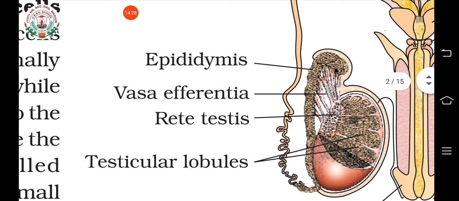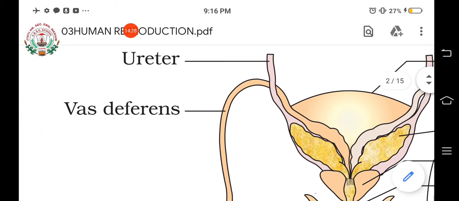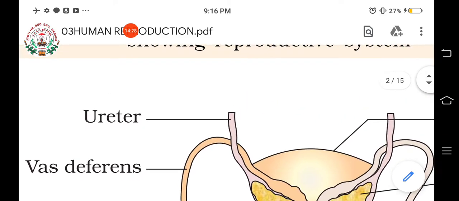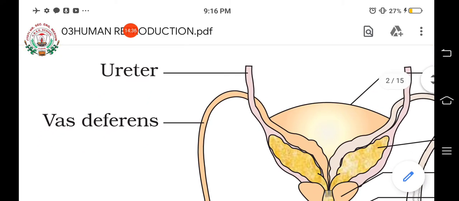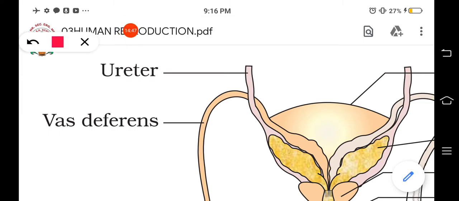You can see this is the vas deferens, and this vas deferens just loops over the ureter. Ureter is what? It's a part of the excretory system, isn't it? From the kidneys, ureters originate. This is the ureter. Ureter is coming from what? Kidney, isn't it? And you can see this vas deferens arches over this.